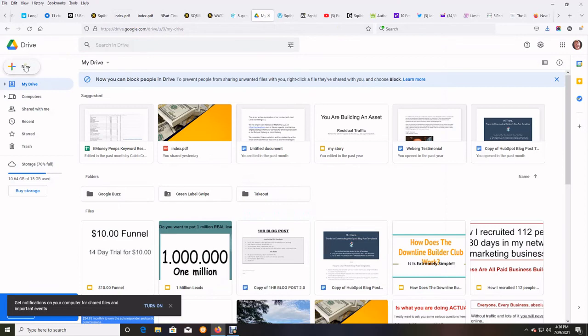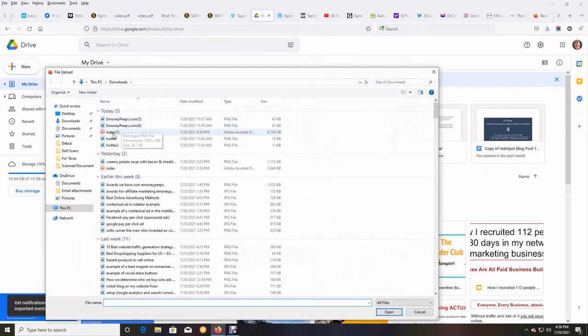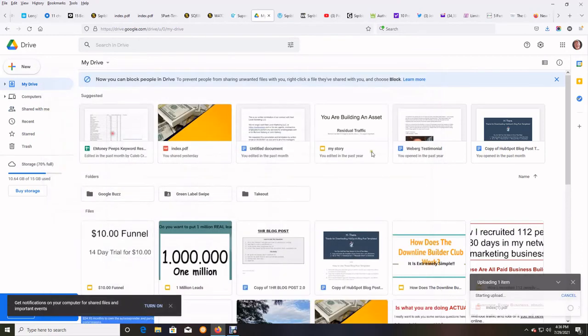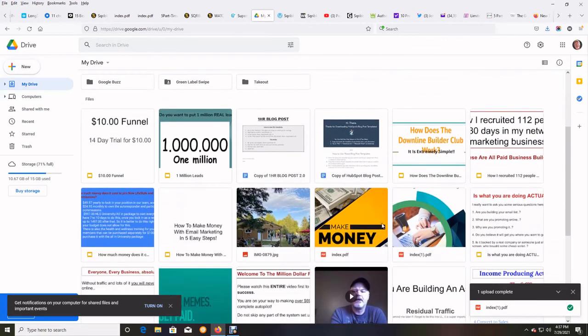And now I'll go add new, file upload. Here it is. Just double click on it. Now it's loading it. Okay, so now it is in here as index 1 PDF, which is somewhere right here.